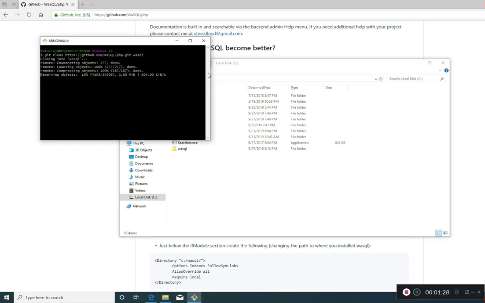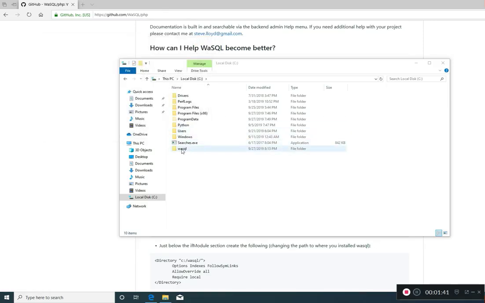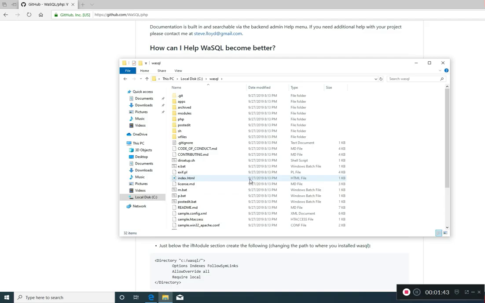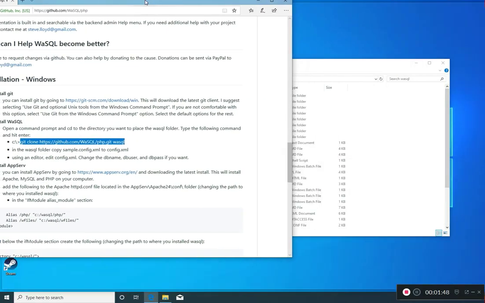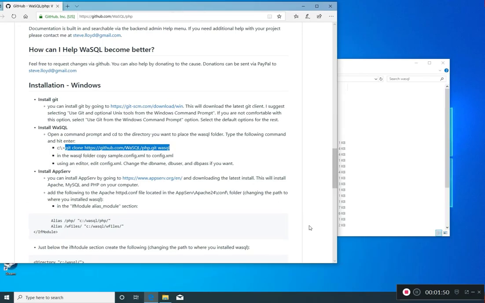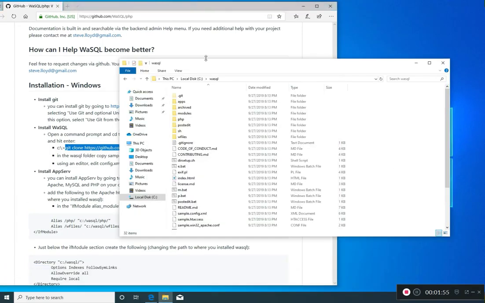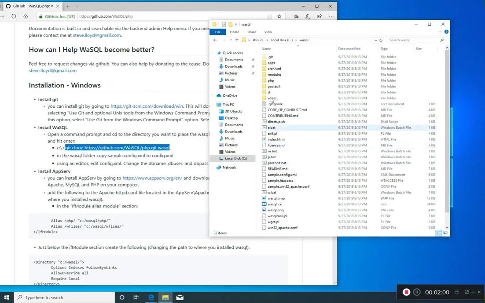Okay, this is going to take a second for it to download. Okay, that is all downloaded now, and we can close this window. And now we have a WaSQL folder here. And go into that. And if we come back to our instructions, I'm going to arrange this a little bit differently so you can see going between the different applications. So I'm just going to have this folder.